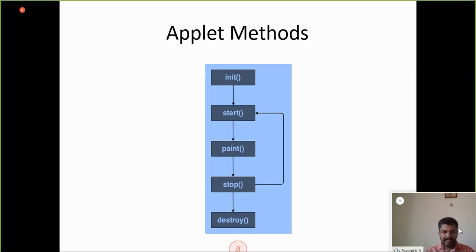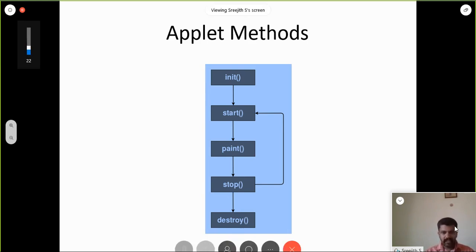So coming to the methods, the different methods in an applet are init, start, paint, stop, and destroy.